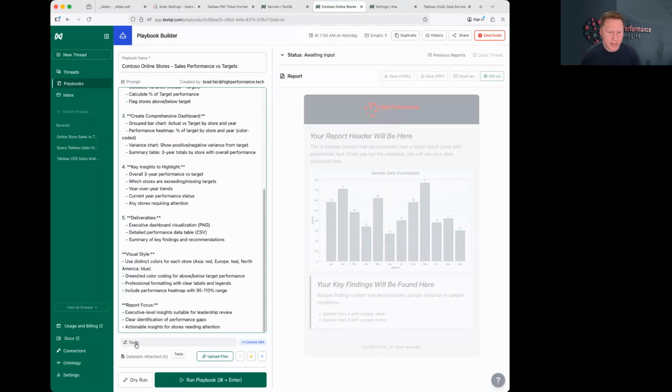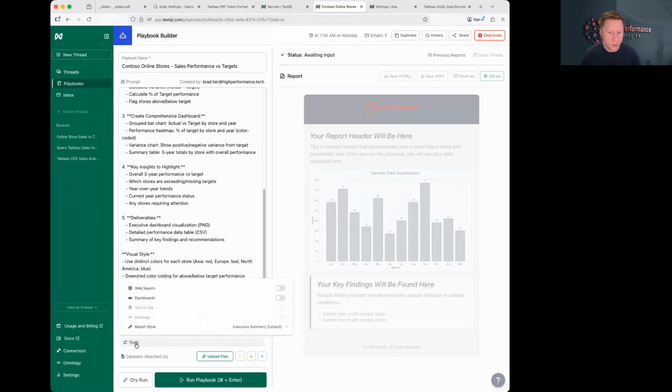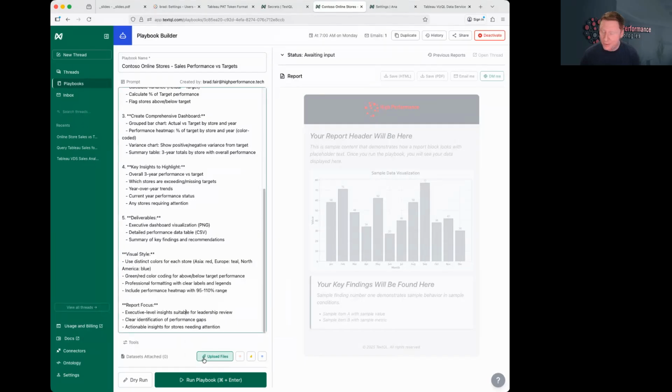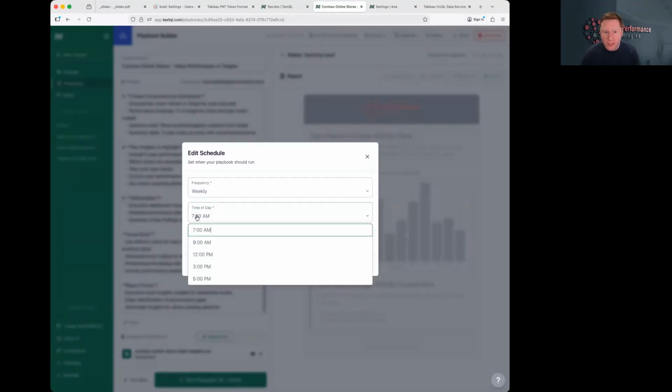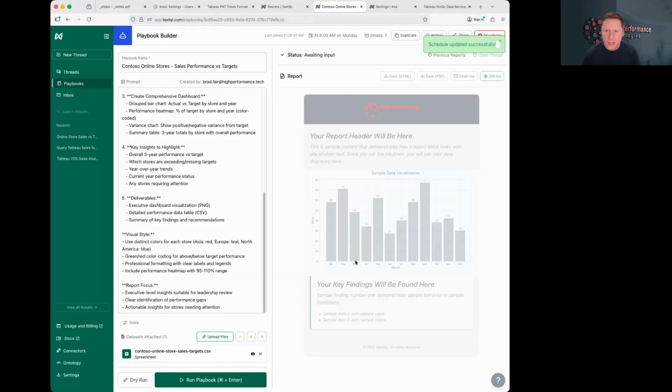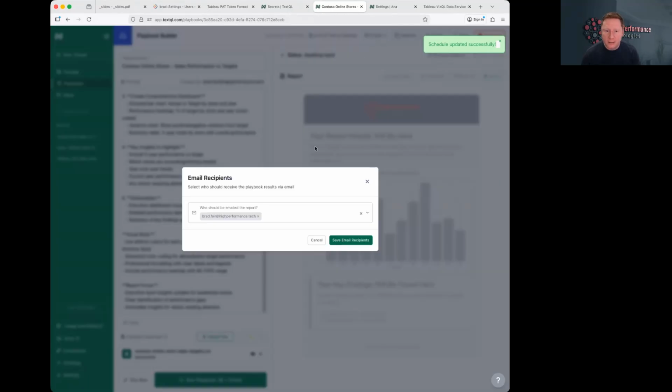Down below the prompt, we've got the ability to select which tools it can use. And we don't need it to do a web search. We don't need it to build a dashboard for us. We can also select which data sets are attached. That we will need. We will need to have that targets CSV in context when it runs. So I've just attached that targets CSV. And up at the top, we can change the schedule if we want. I might like 8 a.m. instead on Mondays.